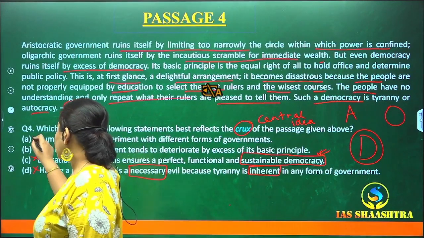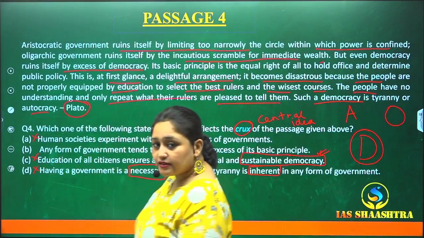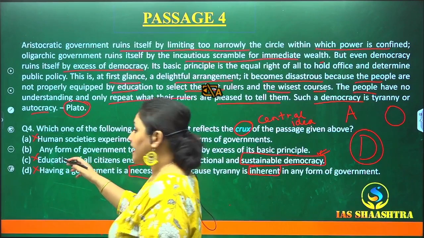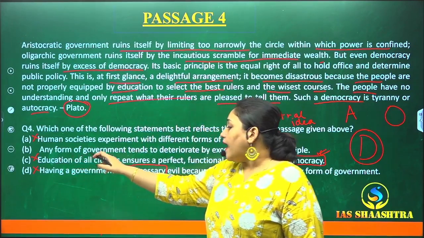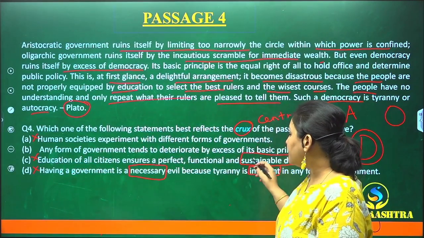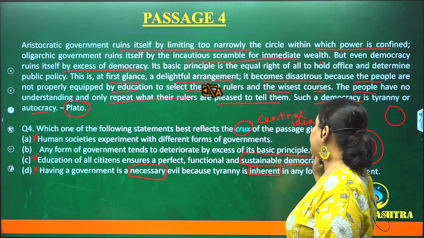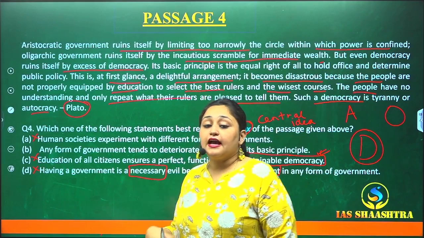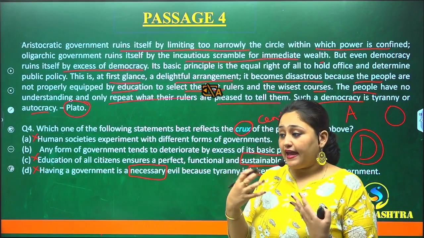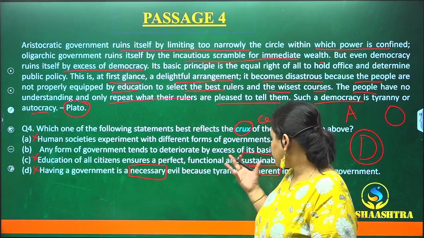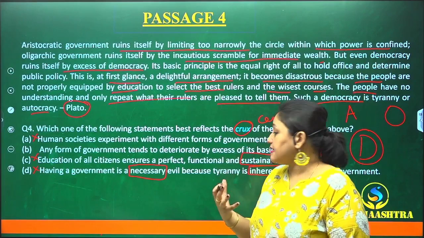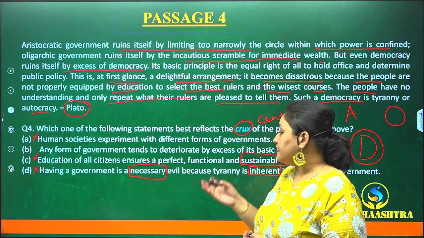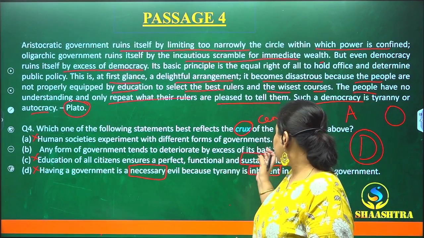So let's come back to the second point, which we thought to be perfect. Let's see whether it is actually perfect or not. Any form of government tends to deteriorate by excess of its basic principle. Very true. Any form of government deteriorates by excess of its basic principle.